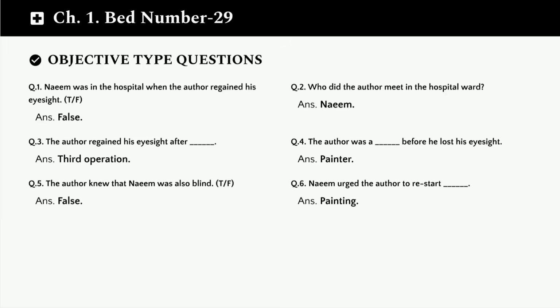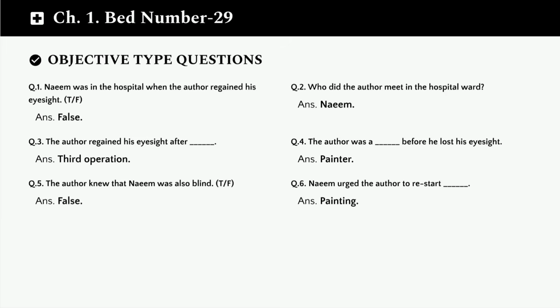Question 1. Naeem was in the hospital when the author regained his eyesight. True or false? The answer is false. Naeem had actually left the hospital by then. Question 2. Who did the author meet in the hospital ward? The answer is Naeem.